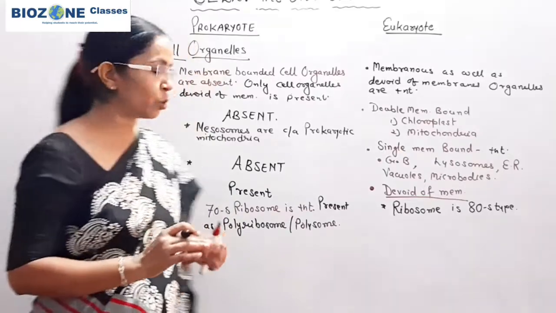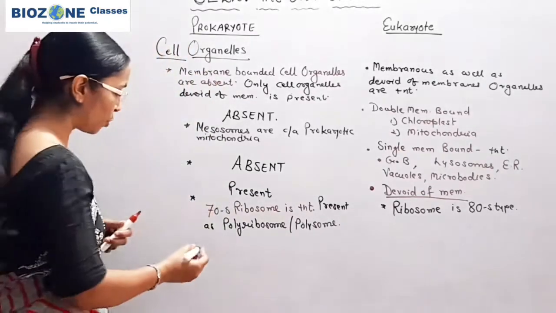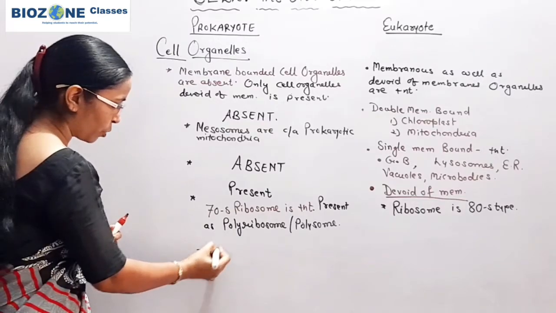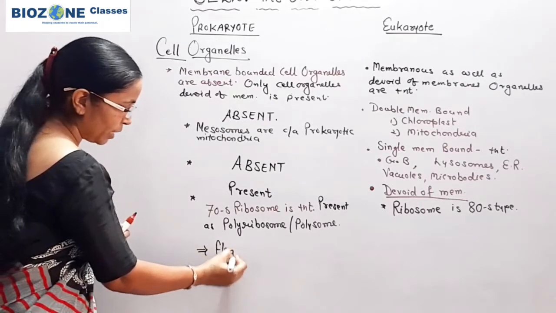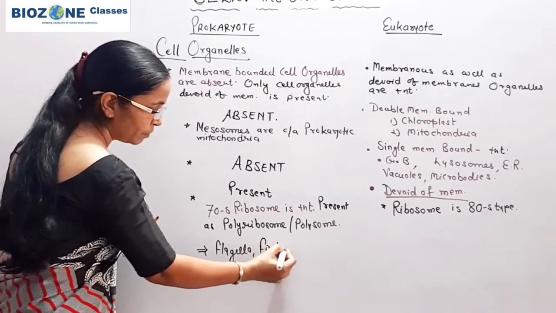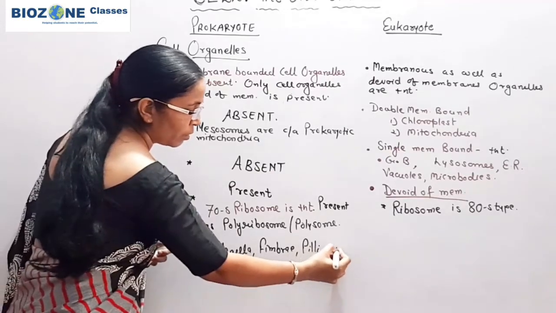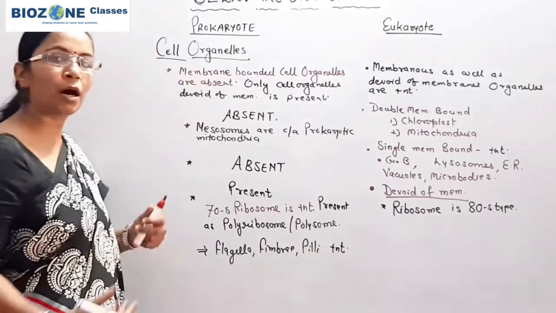Now if we study the extra outgrowths, you remember the extra outgrowths on the cell wall are present as flagella, fimbriae, and pili.